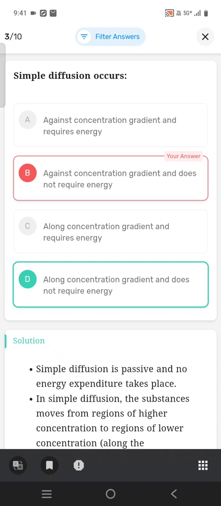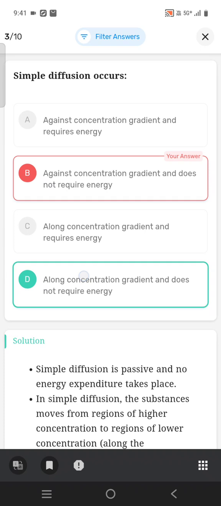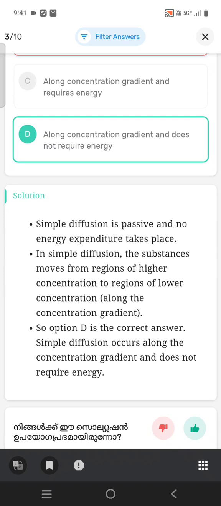Simple diffusion occurs along a concentration gradient and does not require energy. Simple diffusion is passive and no energy expenditure takes place. In simple diffusion, the substance moves from regions of higher concentration to regions of lower concentration. So option D is the correct answer.